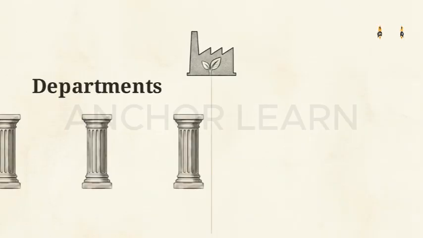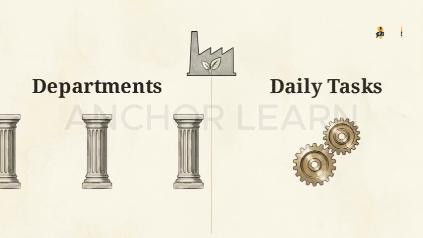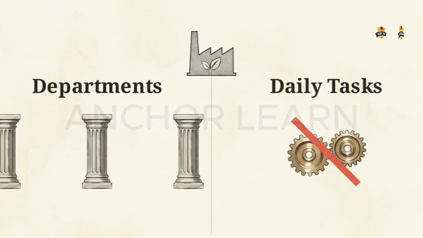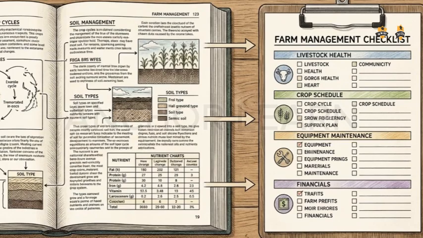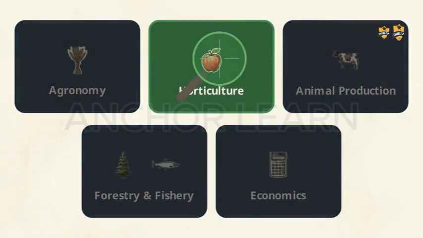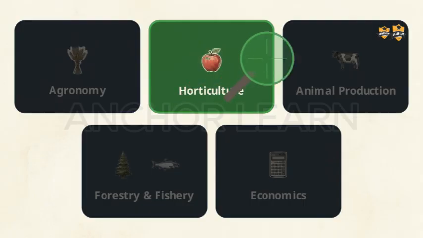If you walk into the exam hall without this map, you risk confusing the massive load-bearing pillars of the factory with the tiny rotating gears of daily tasks. In the field, that confusion leads to total operational failure. Mastering this taxonomy turns the syllabus from a list of definitions into a functional management plan. It ensures that when you see technical terms in a question, you know exactly which sector of the factory you are standing in. Let's run a technical field audit.